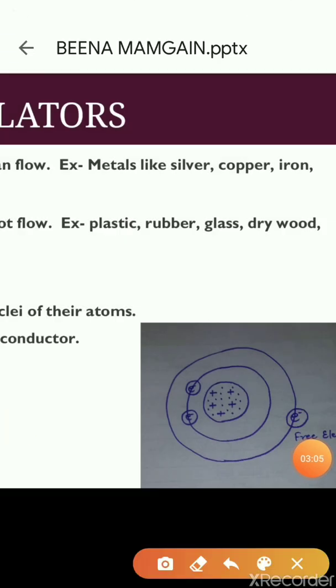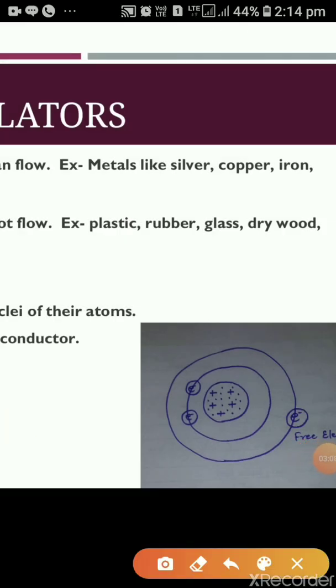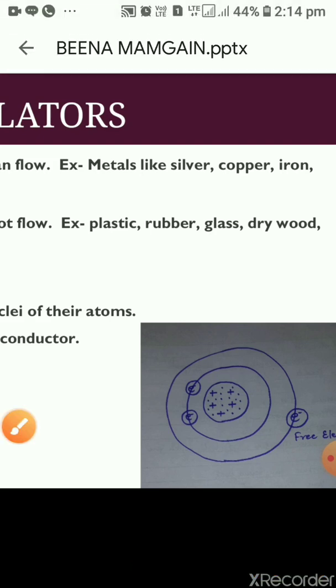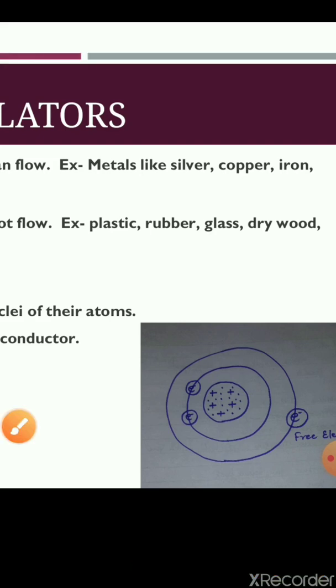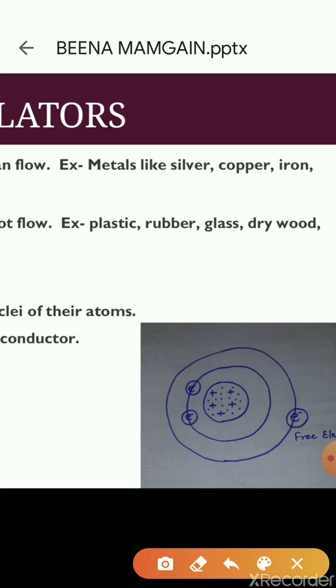Now, I am explaining this free electron more. Here you can see the picture of an atom, which you have seen in chemistry classes also. Here you can see there are 3 subatomic particles of atom: positively charged protons, negatively charged electrons, and neutral particles, neutrons. In the nucleus you can see protons and neutrons are present, and negatively charged particles, electrons, are present outside the nucleus